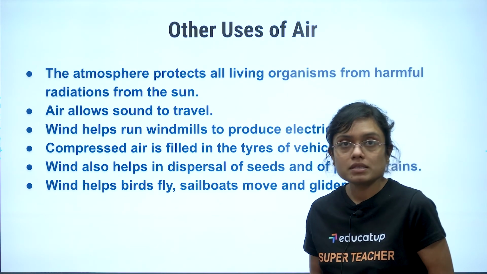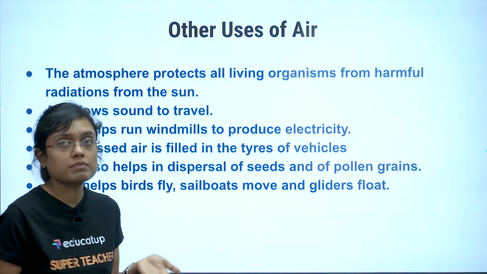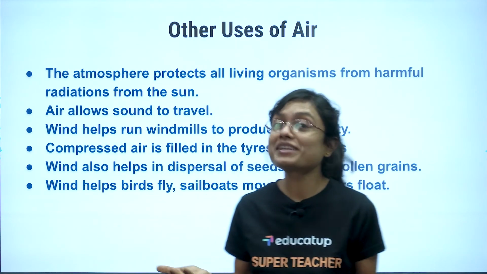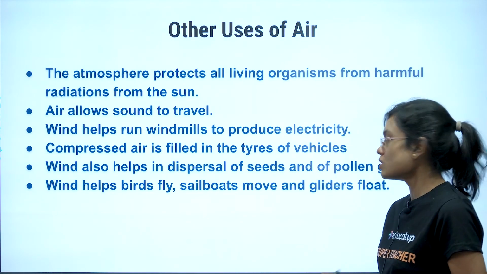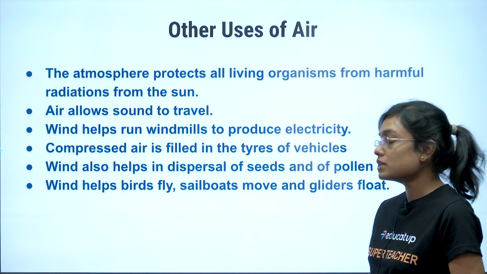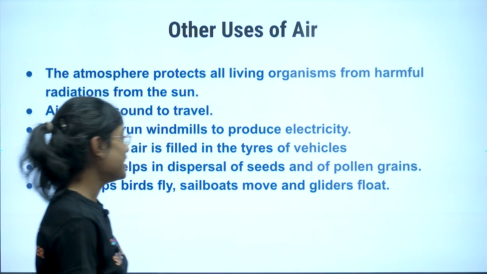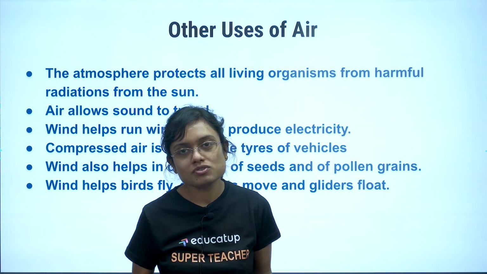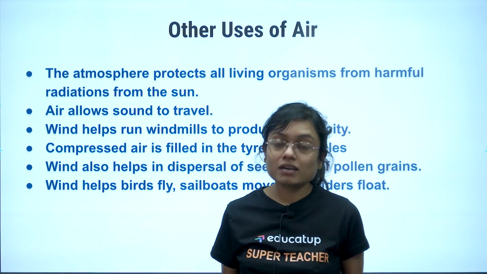Wind helps run windmills to produce electricity. Other than that, compressed air is used to fill up the tires of vehicles. Otherwise, your motorbike or car, how will it run if there is no air in the tires? Then wind also helps in dispersal of seeds and of pollen grains, which is important for pollination. Wind helps birds fly. Our birds fly with the help of air and wind only. Sailboats move and gliders float also with the help of air. So air has a lot of uses other than only the survival of living organisms on this planet. But without air, we cannot live.